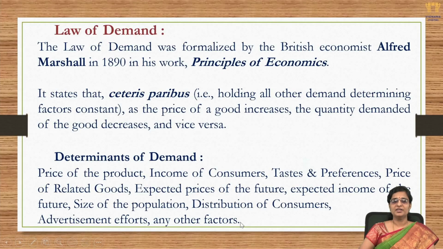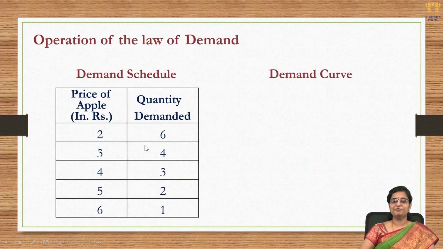factors constant, and in such conditions, when the price of a good increases, the quantity demanded of the good decreases, and vice versa. This is what has been put forward as the law of demand by Sir Alfred Marshall in his, as I mentioned, his famous book, Principles of Economics. Now, let us see an operating example of this particular law of demand.